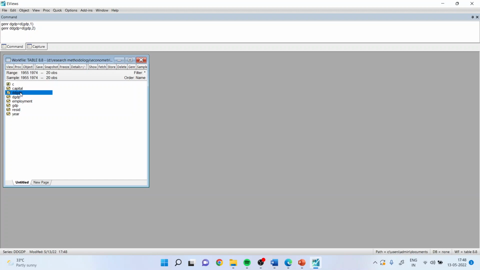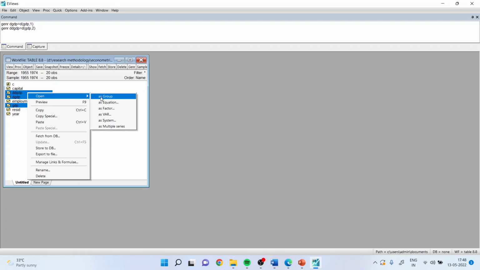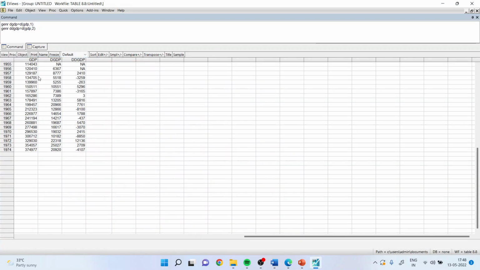Now what actually happens when we take the first difference? Let's try to understand. Open all the series one by one. Open as group. So this is 11,000, this is 1,14,000, 1,20,000. When I take the first difference, it will take the difference as 1,20,000 minus 1,14,000, so 6,367. Then 1,29,000 minus 1,20,000 gives 8,777.